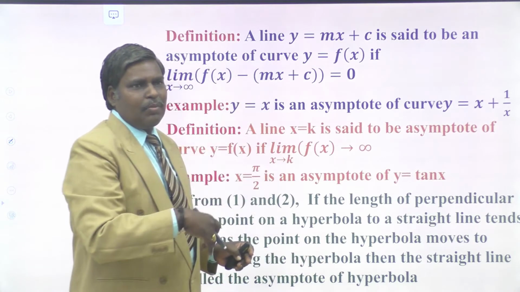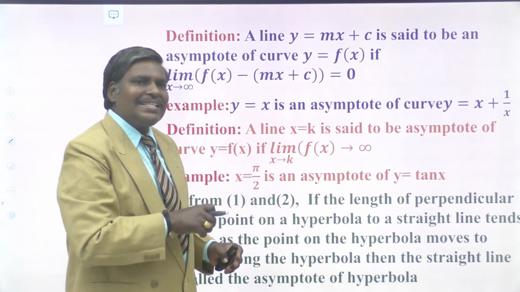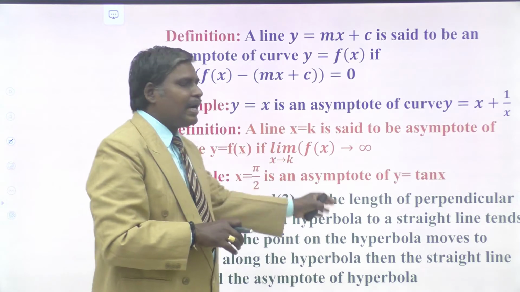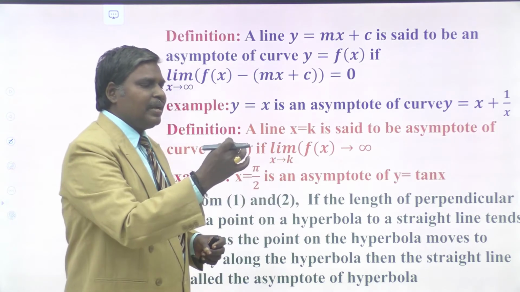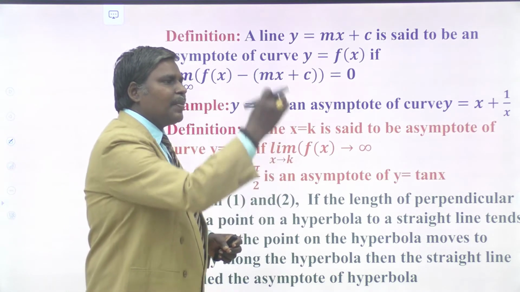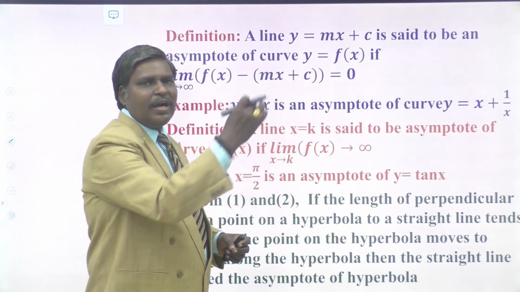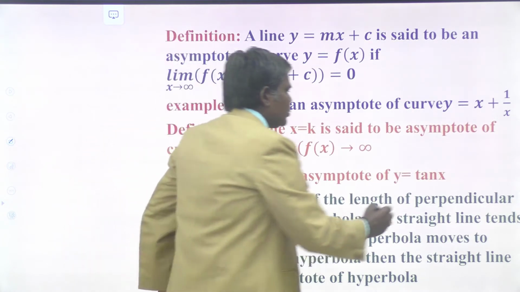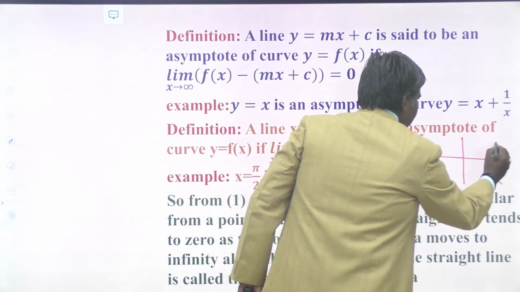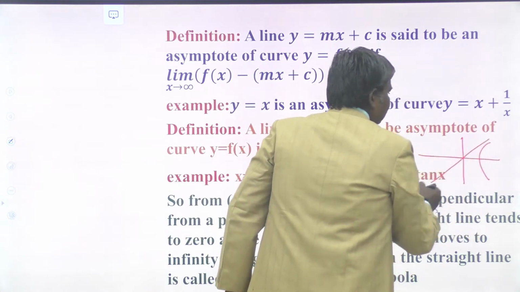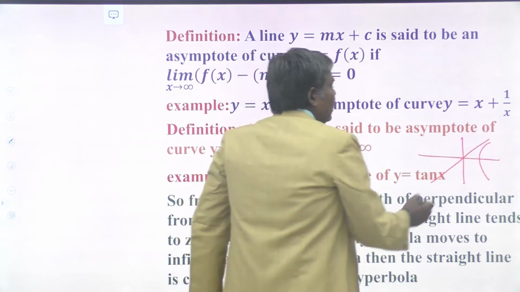So consider a hyperbola and consider one line. It is said to be an asymptote to that hyperbola if the perpendicular distance from a point on the hyperbola to that line tends to what? 0. So this is your hyperbola. This is the line I am saying is an asymptote to this hyperbola.